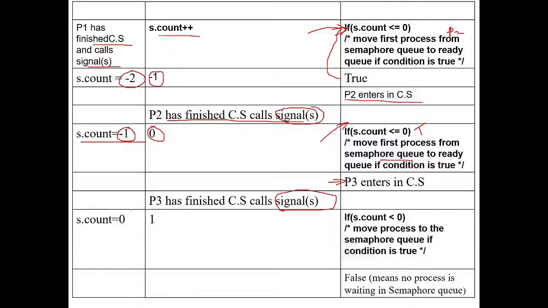So earlier it was 0. Now after incrementing the value of count, it becomes 1. So it is like unlocking. All processes have come out. There is no process in the critical section. Whenever the count value is 1, we need to understand that there are no processes in the critical section. It will execute this, and then the condition is going to become false. False means no process is waiting in the semaphore queue.